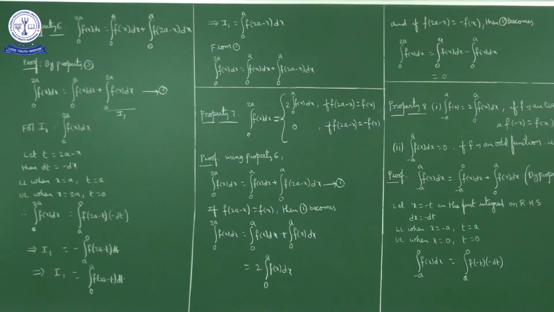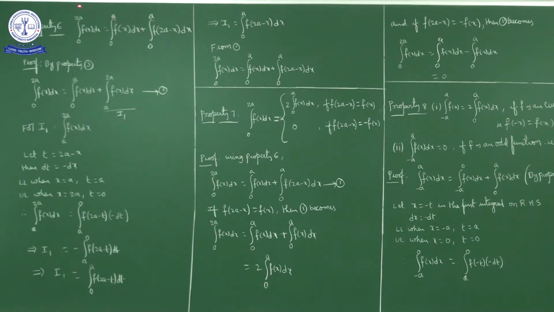www.kurinjischoolnkl.in. Hello students, we were discussing definite integration properties. Already we discussed 5 properties. Next, the 6th property: integral 0 to 2a f of x dx is equal to integral 0 to a f of x dx plus integral 0 to a f of 2a minus x dx. Okay. Now what is property 6? The sixth property is integral 0 to 2a f of x dx is equal to integral 0 to a f of x dx plus integral 0 to a f of 2a minus x dx.